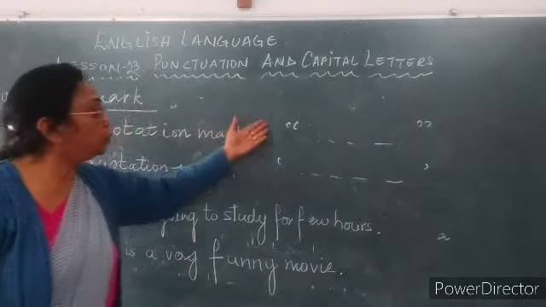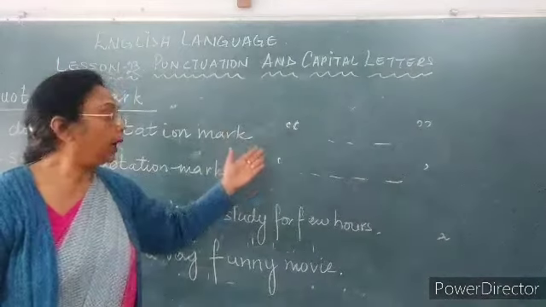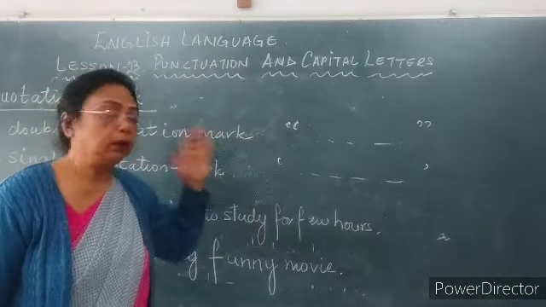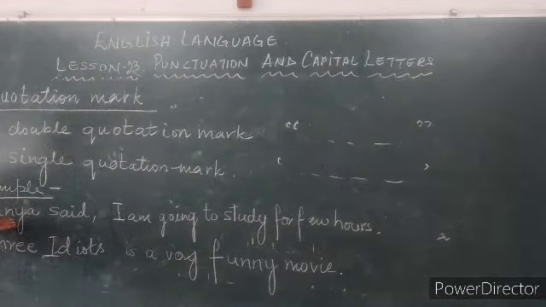Now, when do we use double inverted comma and single inverted comma? I have written one example of each.